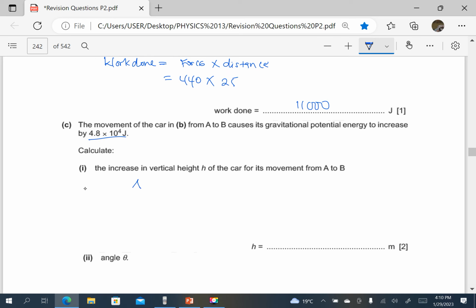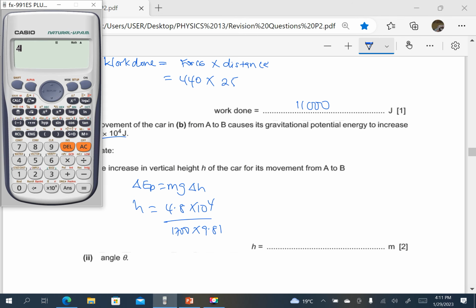So we know that the change in potential energy is equal to mg times the change in the value of h. So our h is going to be the increase in potential energy, 4.8 times 10 power 4, divided by m. I think the mass was given as 1700, times g, which is 9.81.